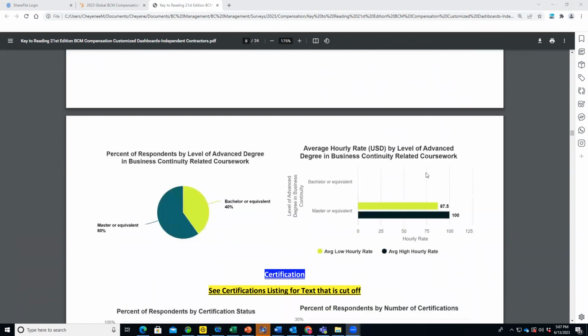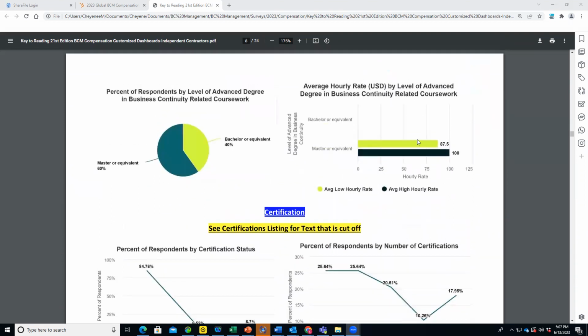Then we get into what is the level. If you do have an advanced degree within business continuity, what is the level of degree, bachelor or master's, and then the rates as well. Now you'll see here that there's no data point given for the bachelor degree. So whoever responded with the bachelor degree in this particular dashboard did not give an hourly rate information. Even we do occasionally have responses that don't give rates or compensation, and it's unfortunate because that does take away from the value of the dashboard.